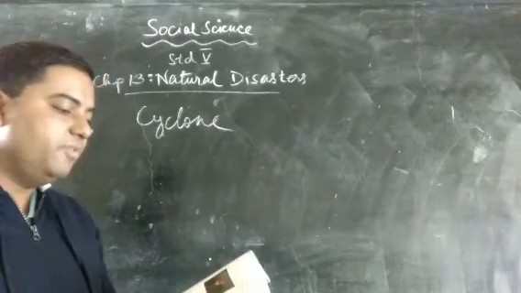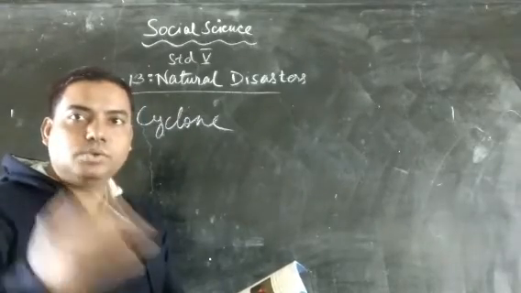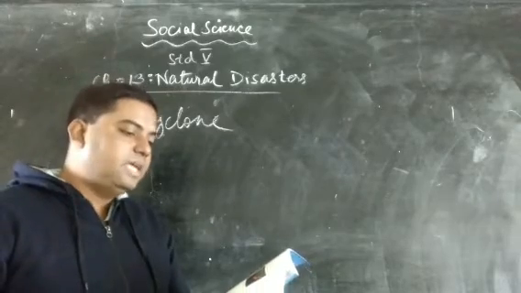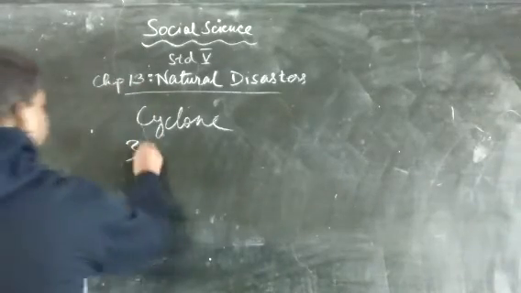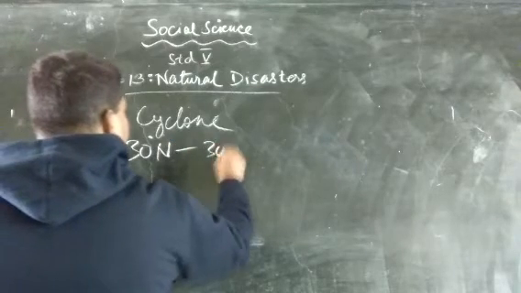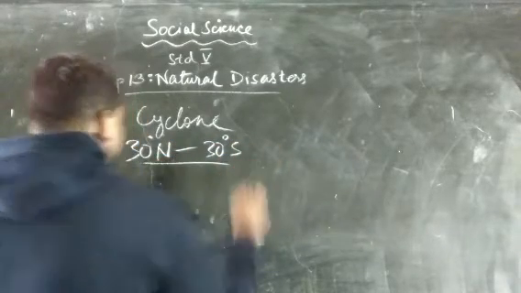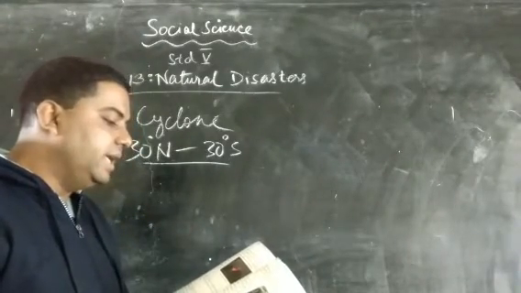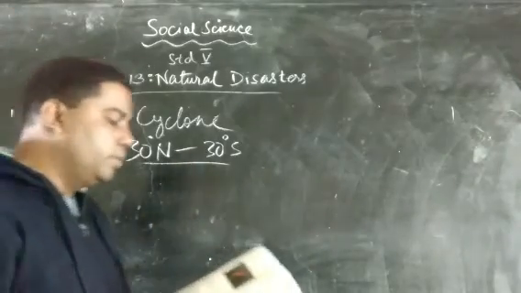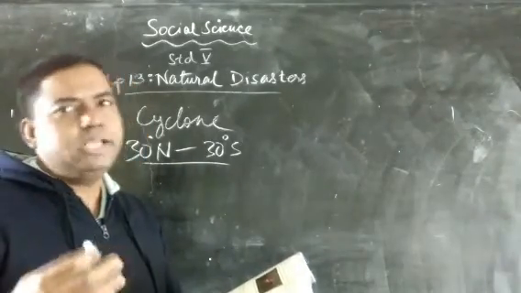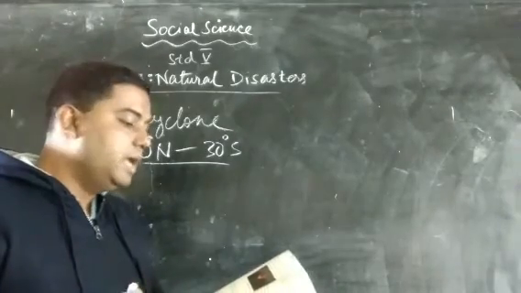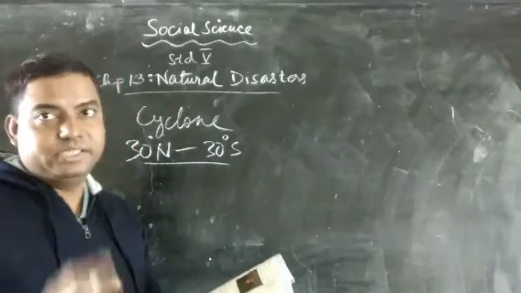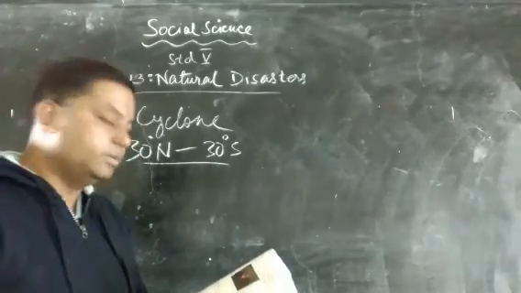So cyclone is a type of violent circular storm. Circular means it goes circle, circle, circle, as you can see in this particular image of page number 89. And it is confined to 30° north to 30° south latitudes. This is the range in which it is confined or restricted. This tropical belt, that is this belt, is characterized by high speed wind, which is called cyclone. In India, tropical cyclones originate and affect towards the Bay of Bengal and Arabian Sea. These are the two areas in which it originates or starts.